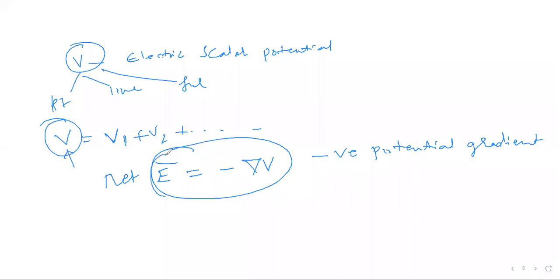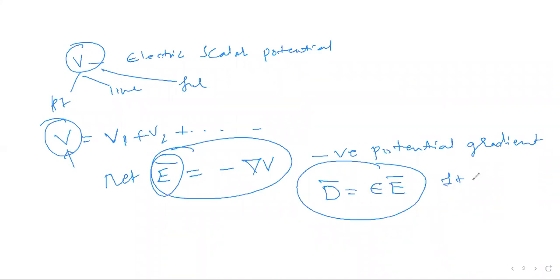So once you know E bar, in this also there is a division. You have got E bar now. Can I directly say D bar is always epsilon times E bar? Can I always say this? No. There are two things here. It depends on the medium. So is this law always valid? It depends on the medium. How does the medium alter the D and E relation? For that we'll see.